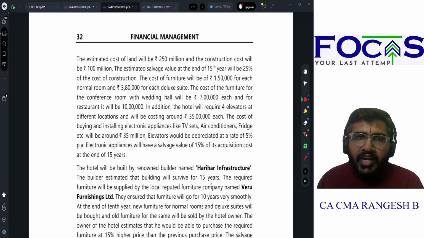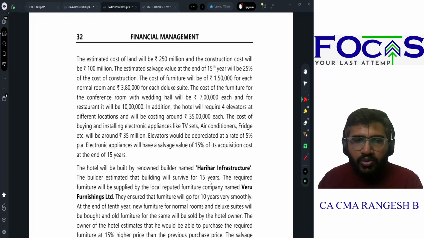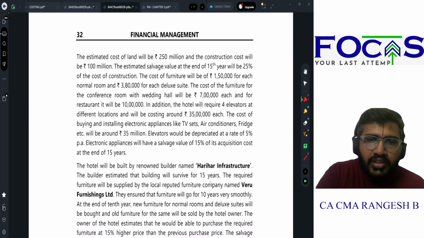of year 15 will be 25% of cost of construction. Cost of furniture will be 1,50,000 for normal room, 3,80,000 for deluxe suite. For the conference room and wedding hall will be 7 lakh each, and for restaurant it will be 10 lakh. In addition, the hotel will require 4 elevators at different locations, will be costing 35 lakh each. The cost of buying and installing electronic appliances like TV sets, air conditioners, fridge, etc. will be 35 million. Elevators will be depreciated at 5% per annum. Electronic appliances will have a salvage value of 15% at the end of 15 years.